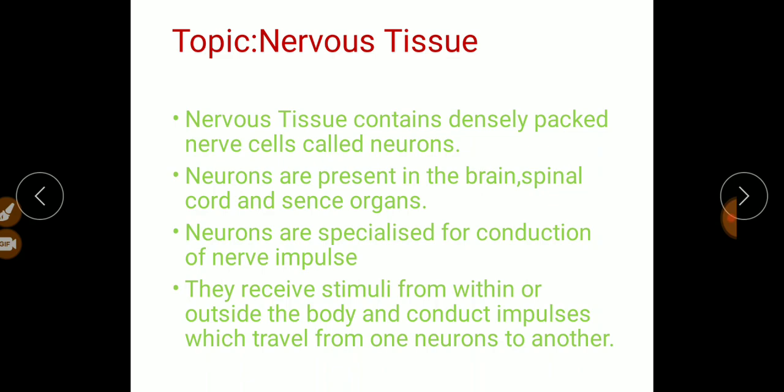These neurons receive stimuli from within or outside the body and conduct impulses which travel from one neuron to another. So they are connected with one another, and they carry this nerve impulse or signal from one body part to another body part.